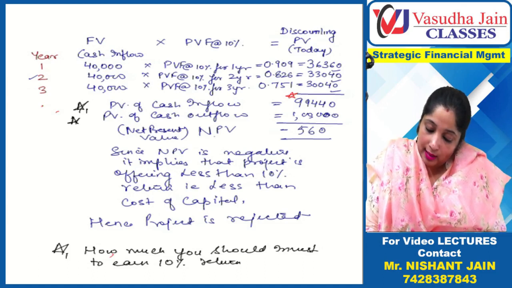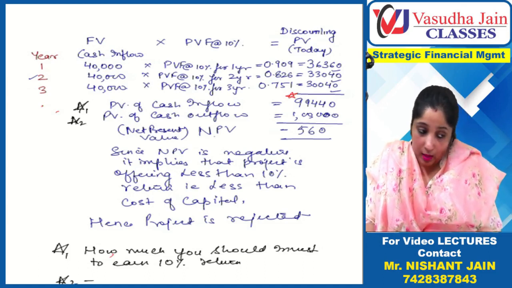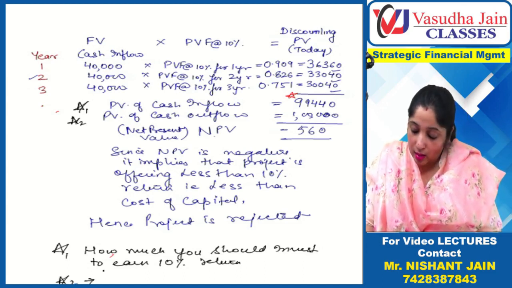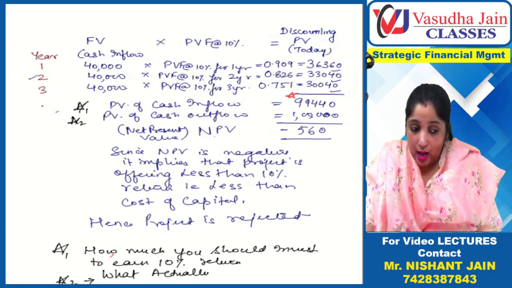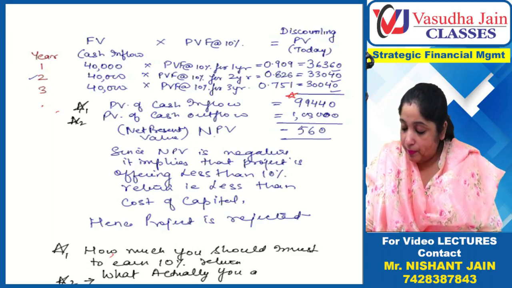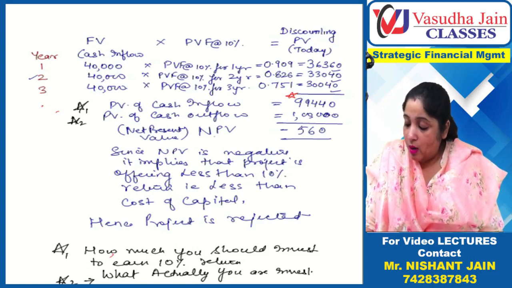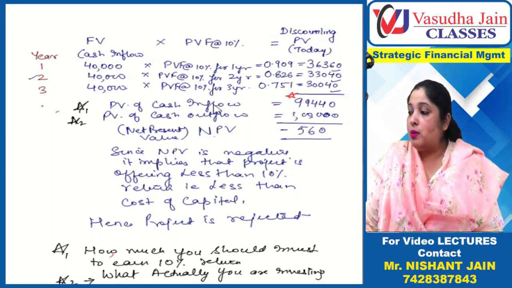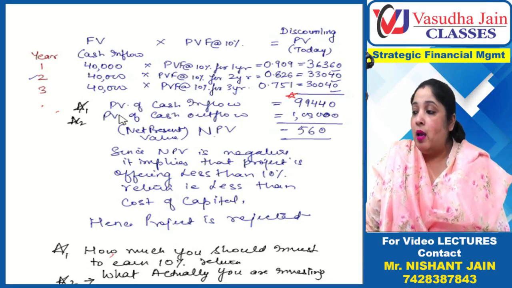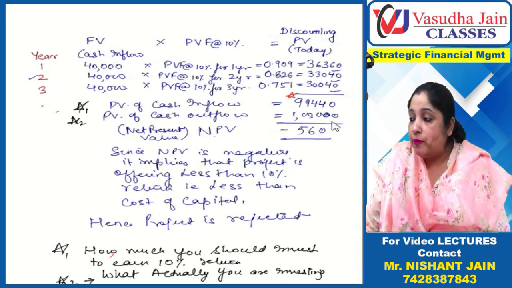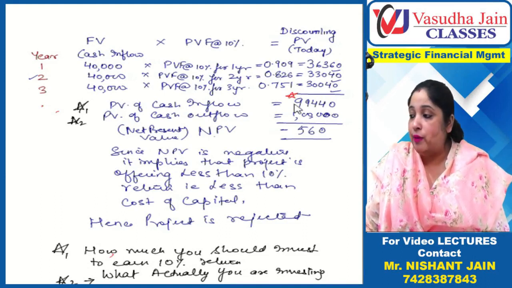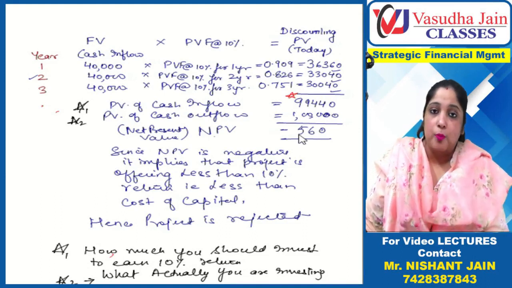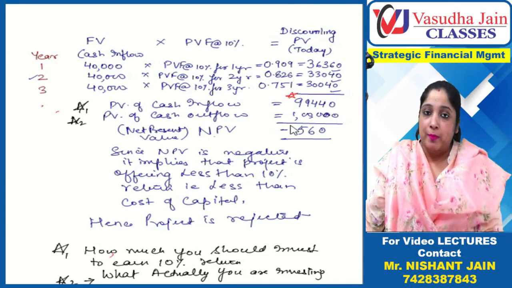And what does this line mean? What you are actually investing. So this is NPV, because basically you are subtracting the present value of cash outflow from the present value of cash inflow. So this is the net present value, but you should understand what NPV implies.